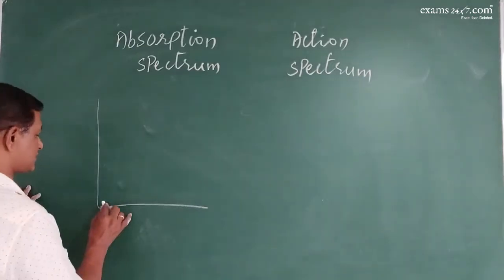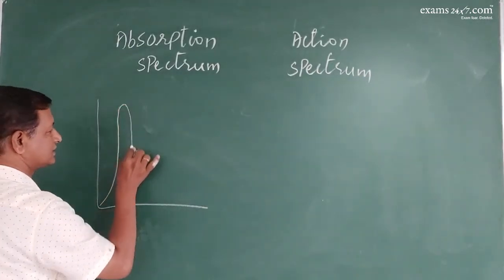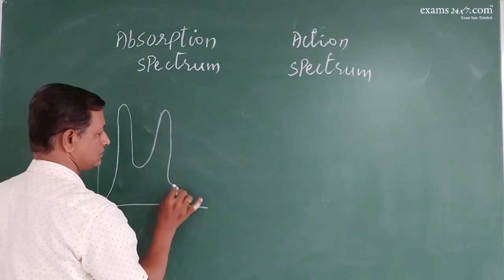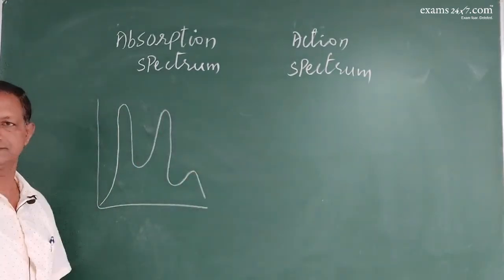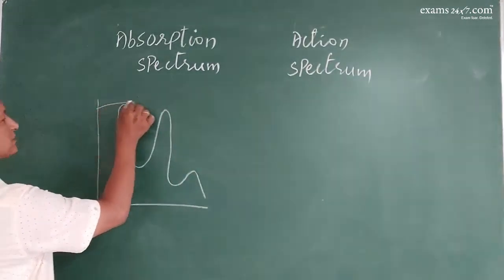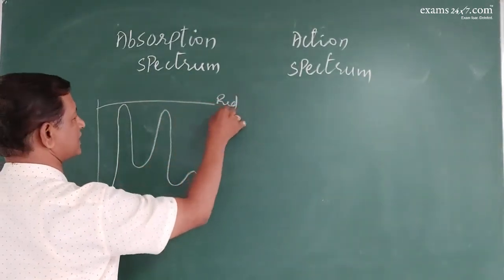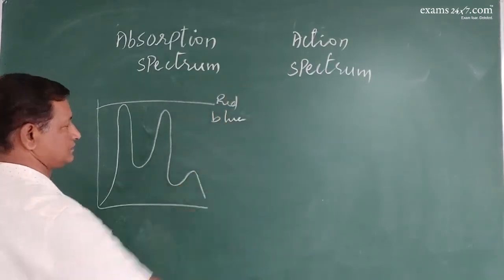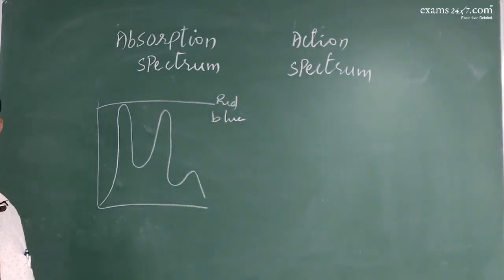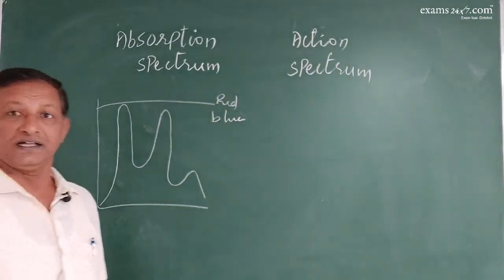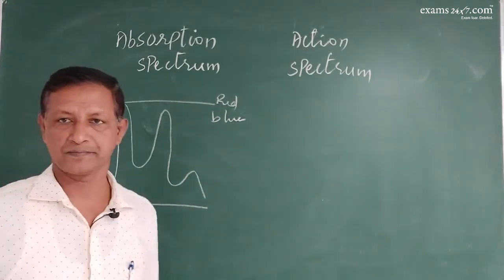So it shows the red, blue, like this. So this is maximum absorption. So this maximum absorption was also in red and blue. Okay. Now what is action spectrum?